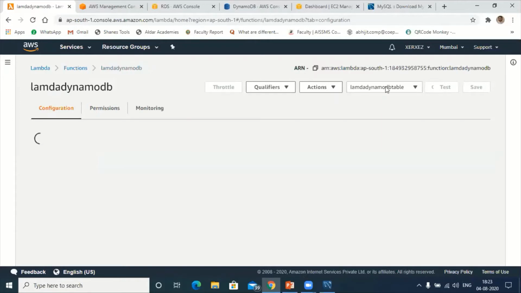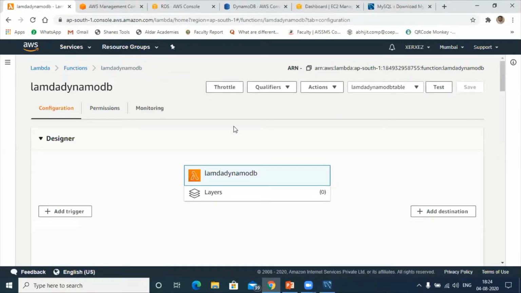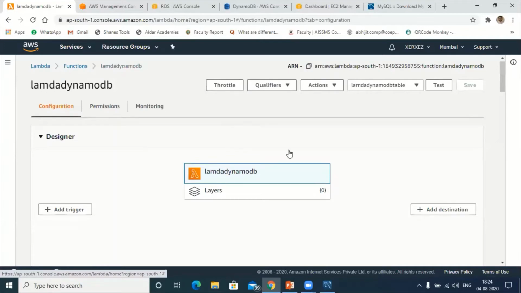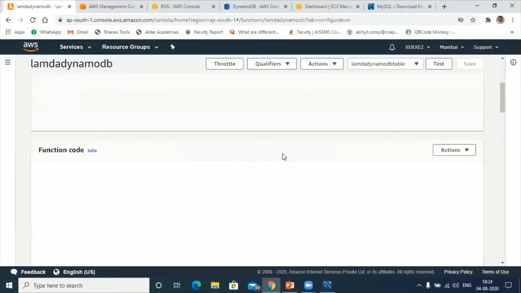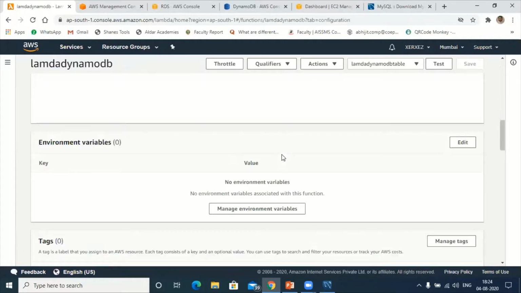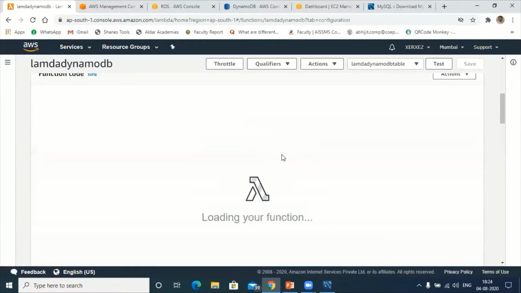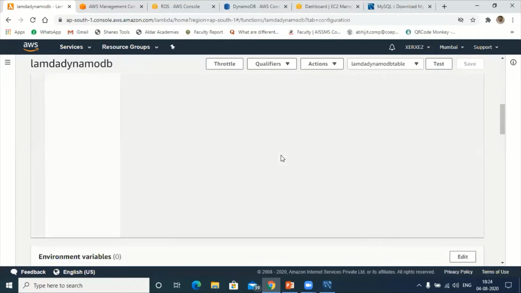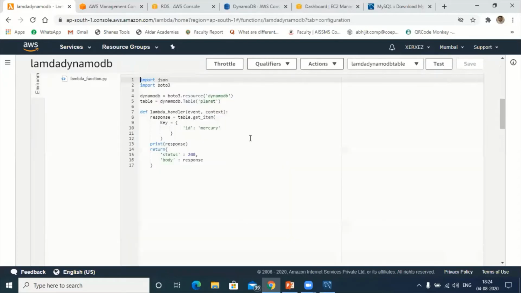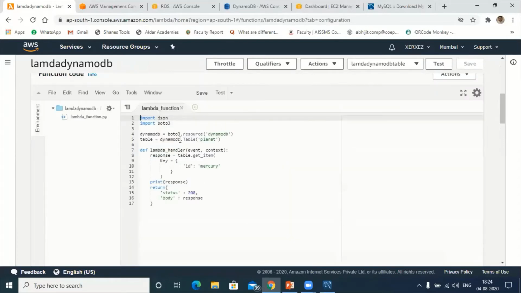So you can see here my event name is Lambda Dynamo DB table. So that means I'm going to fetch the data from the DynamoDB table now. Next, this is the file name, DynamoDB name. Next, this is the area where we are writing the program, Python program. So wait for a moment. Yes, so this is the code.